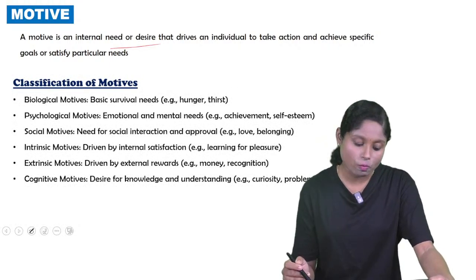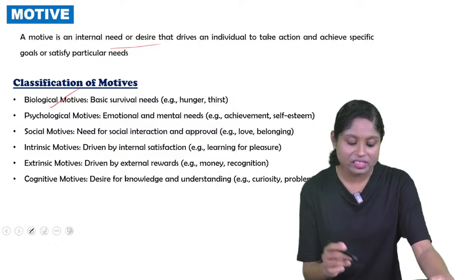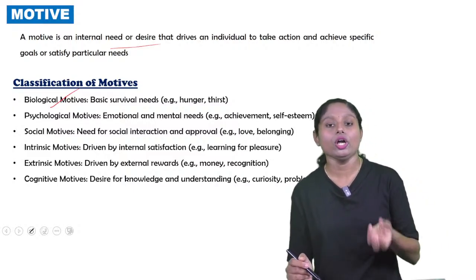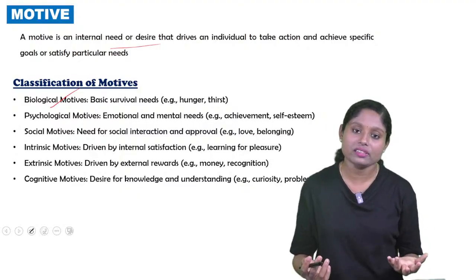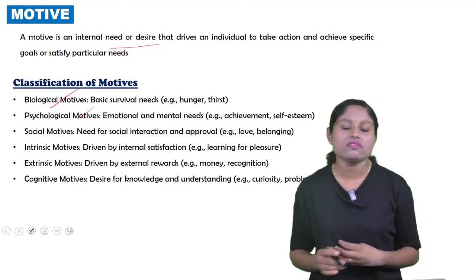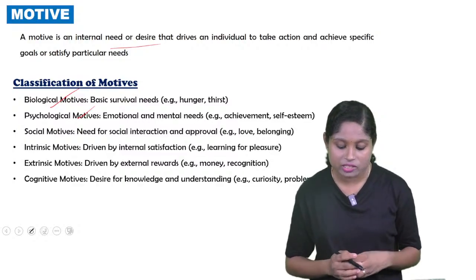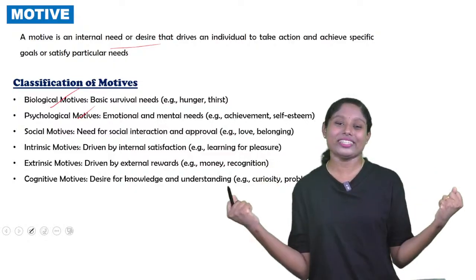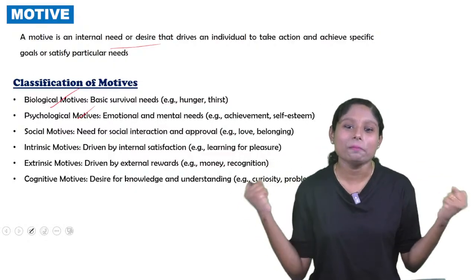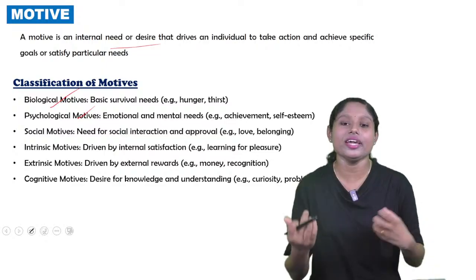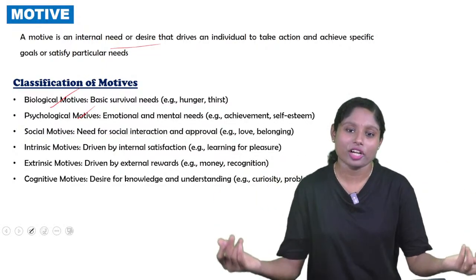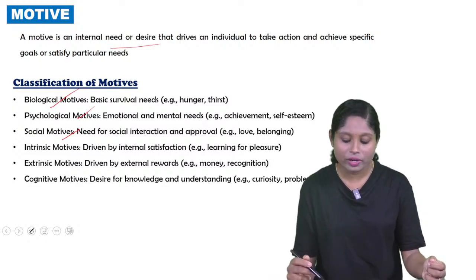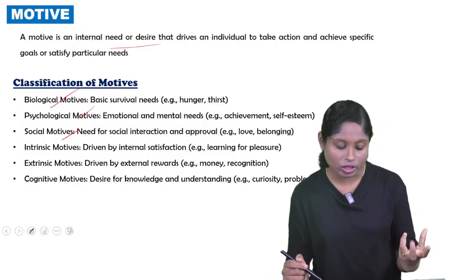So classification of motives. Biological motive: basic survival needs. Example, hunger and thirst. So मुझे भूख लग रहा है तो मैं खाना खाती हूँ, so that is a basic survival need, biological motive. Psychological motive: emotional and mental needs like achievement, self-esteem. So मैं एग्जाम में पास हो गया, मैंने अचीव किया, so that will give me a motive to study to achieve something. So that is psychological motive. Social motives: need for social interaction and approval. For example, love and belonging needs.